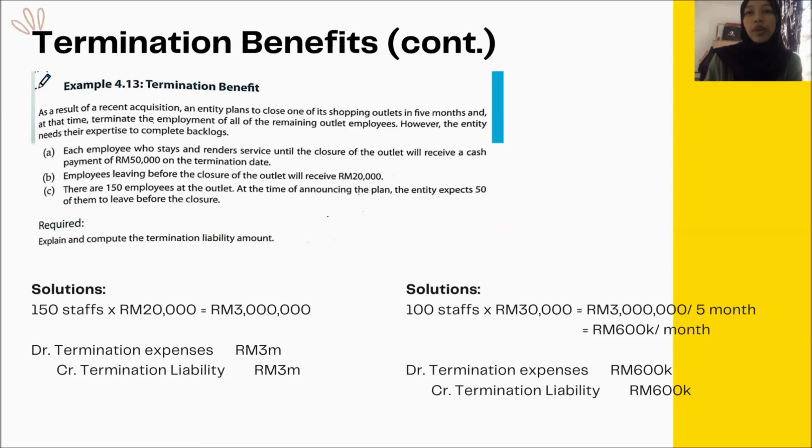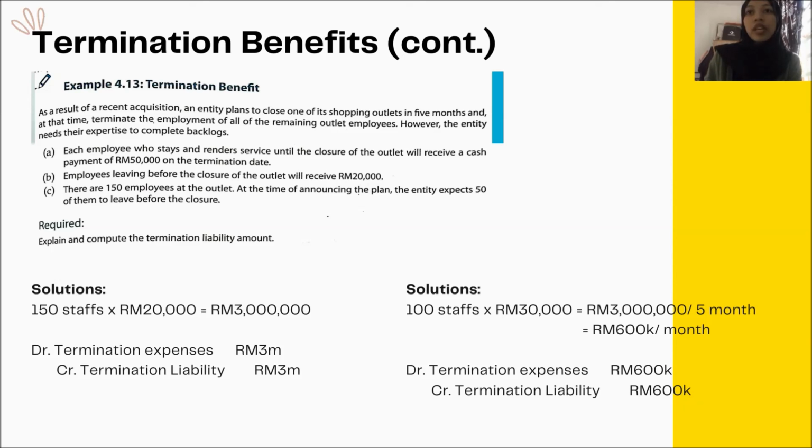First, each employee who stays and renders service until the closure of the entire outlet will receive a cash payment of 50,000 ringgit on the termination date. Second, employees leaving before the closure of the outlet will receive 20,000 ringgit. And the last one is, there are 150 employees at the outlet. At the time of announcing the plan, the entity expects 50 of them to leave before the closure.